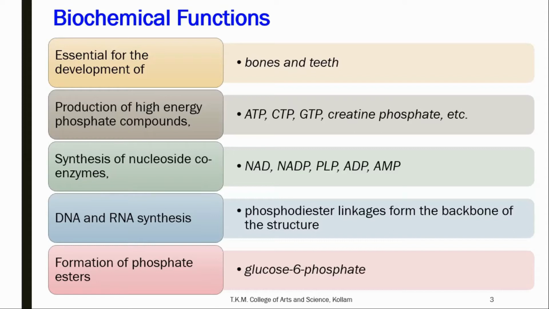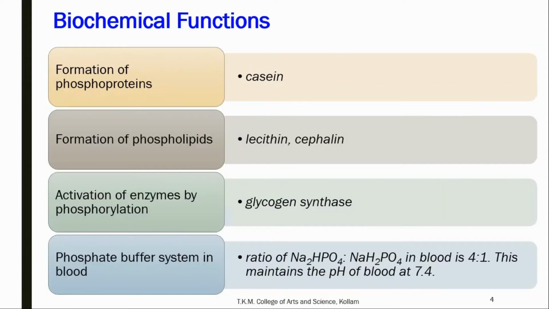Next function is formation of phosphate esters. Phosphate esters are formed as intermediates in metabolic pathways. One of the best examples is glucose 6-phosphate. Phosphates are also involved in the formation of phosphoproteins like casein, and it is also involved in the formation of phospholipids like lecithin and cephalin, and also required for the activation of enzymes by phosphorylation reactions.